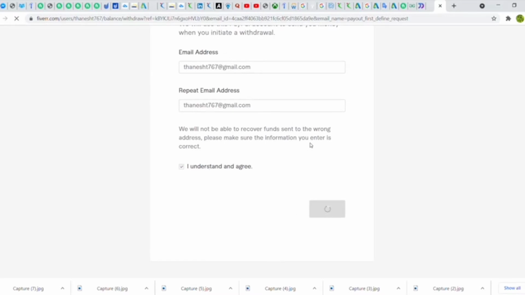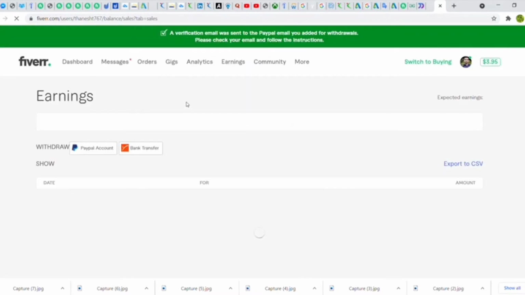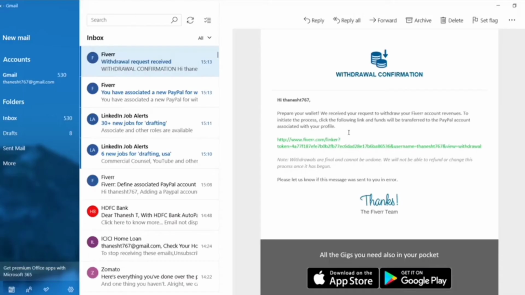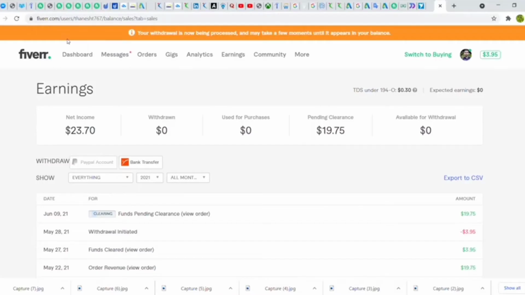Now it is connected. Then again a verification link will be sent to your mail ID, that is to the PayPal, as PayPal is trying to confirm that it is you entering the PayPal account on the user end. After clicking this link, it will automatically redirect to the Fiverr page. You can see.